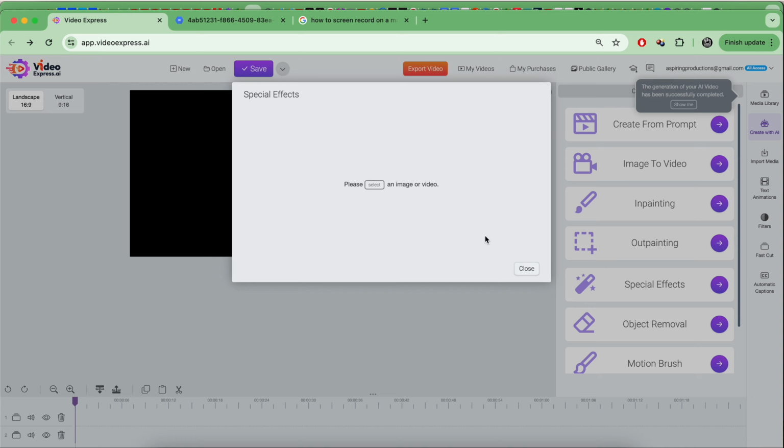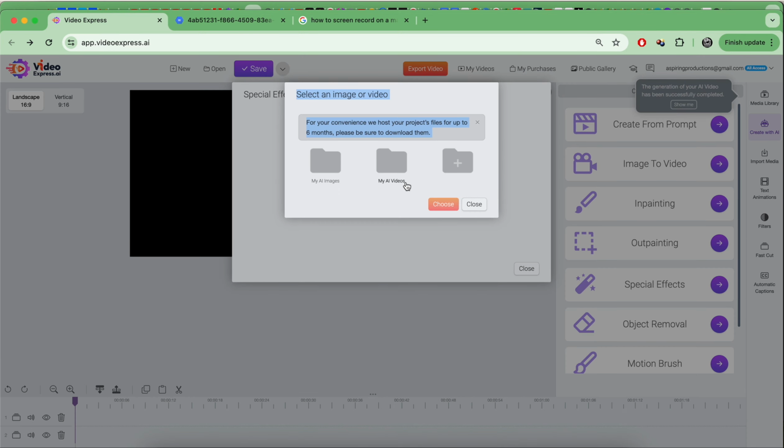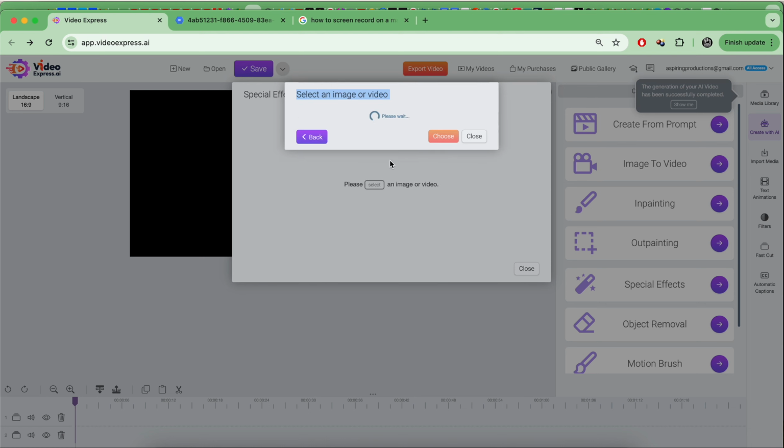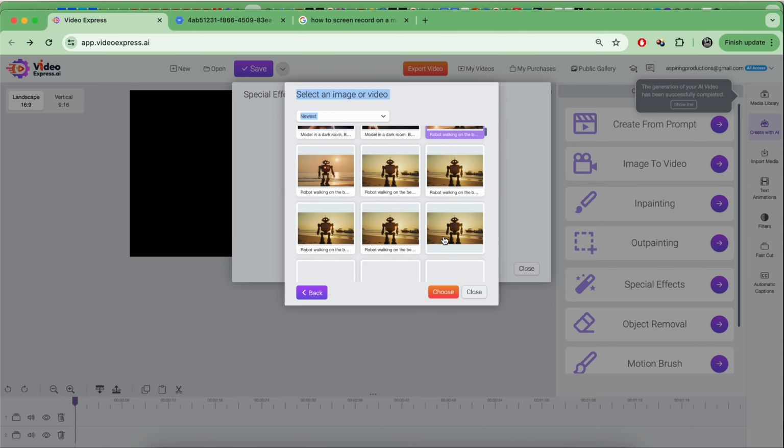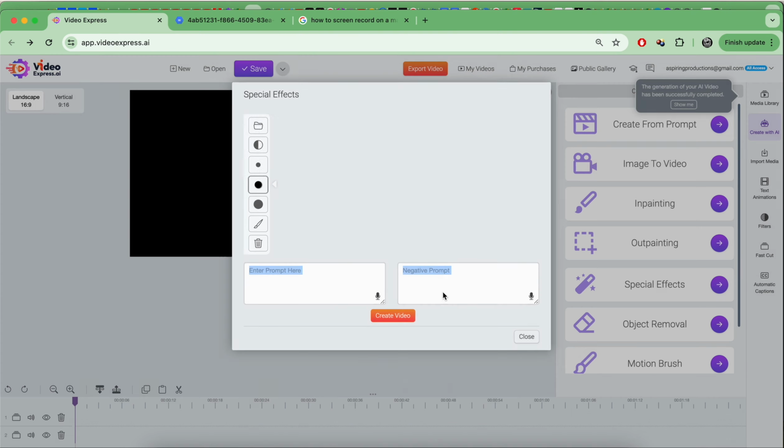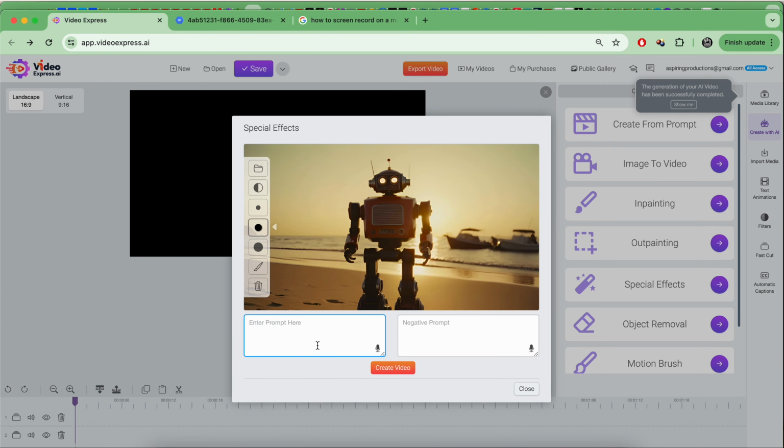So special effects is kind of cool. I can take a video, I can take an image, but let's say I take a video. So I have this one in the background, and let's say we had this original one. This is our image. I'm going to choose it, and I'm going to draw over here a little line, and I'm going to say spaceship landing. Okay, cool. And I'll just create video.